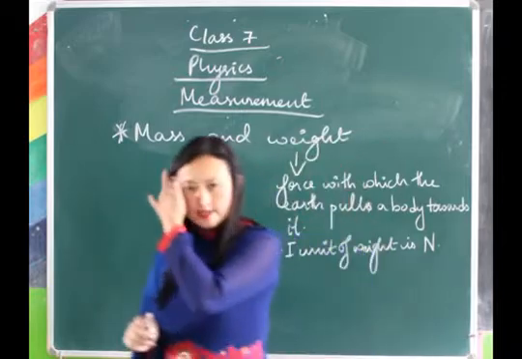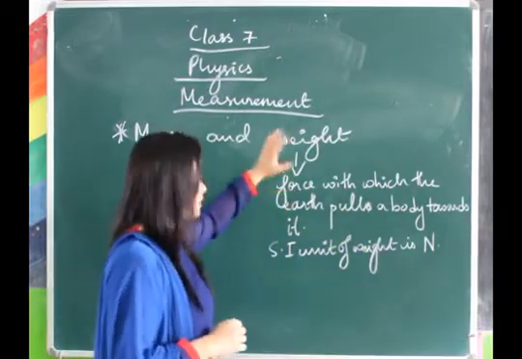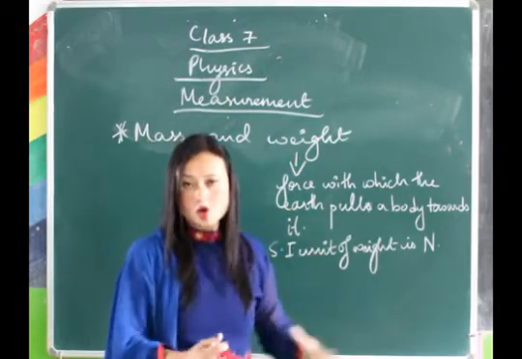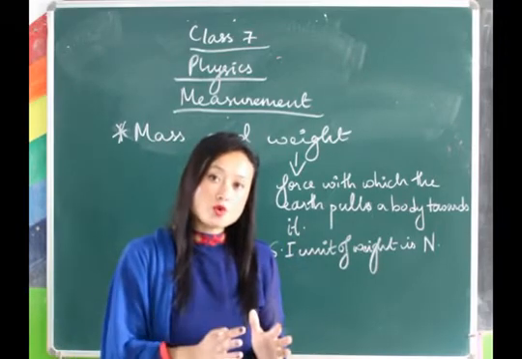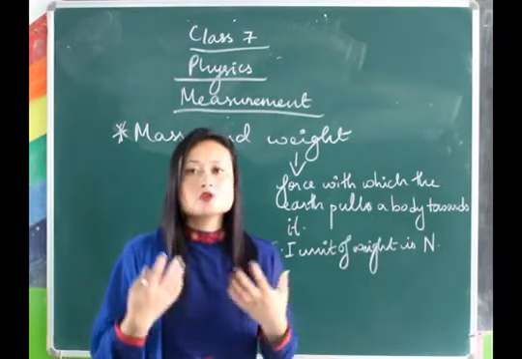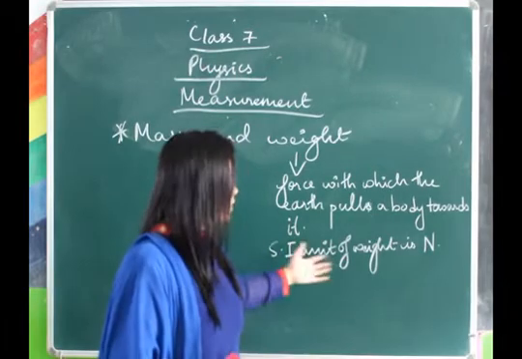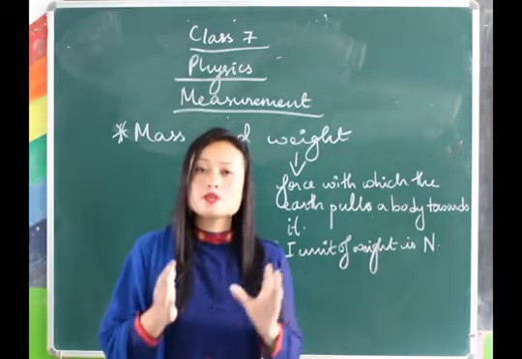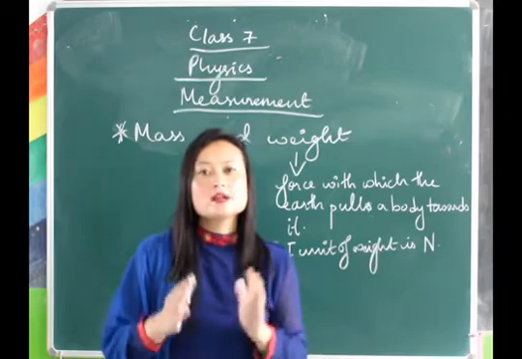Now, as we said, it is the pull of the earth. As we have defined it, weight is the pull of the earth, or the force of the earth on an object. So the force of the earth, that is the gravitational force, will be different at different places. When the gravitational force is different, the weight will also be different. So weight, unlike mass, will change from place to place. The weight does not remain the same.